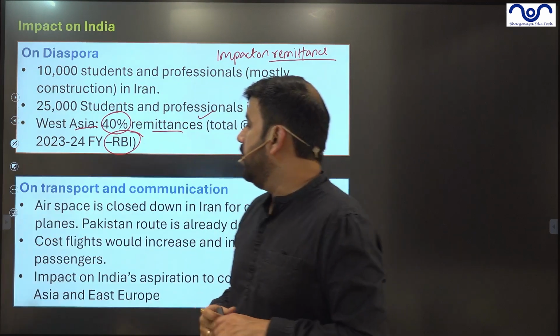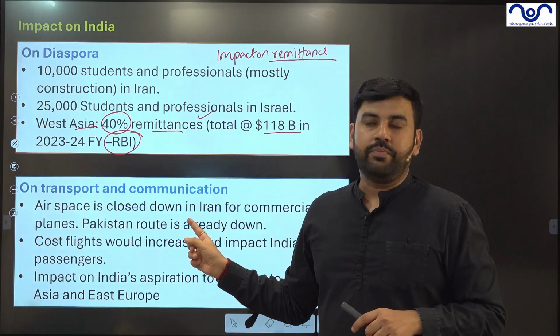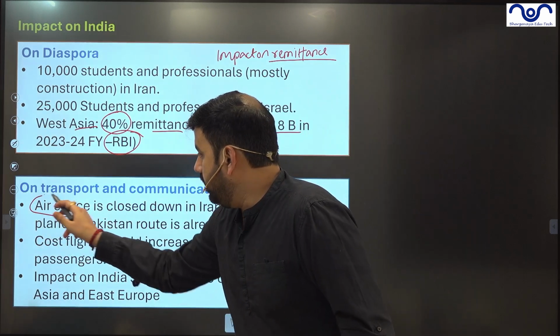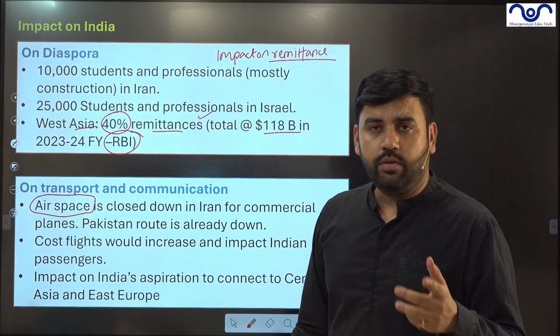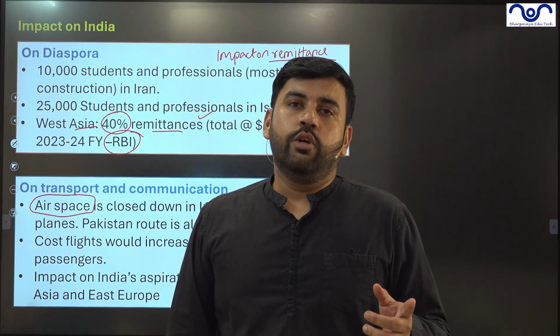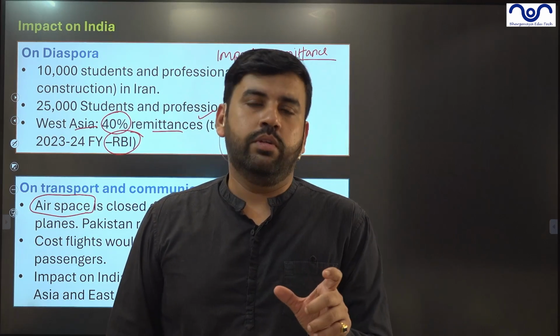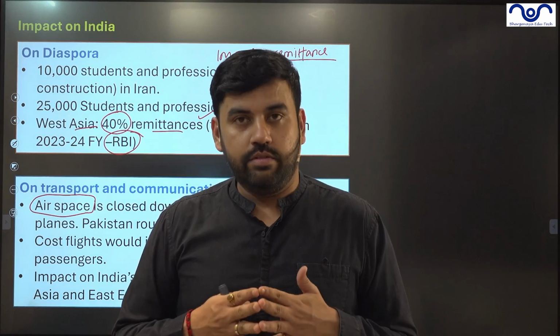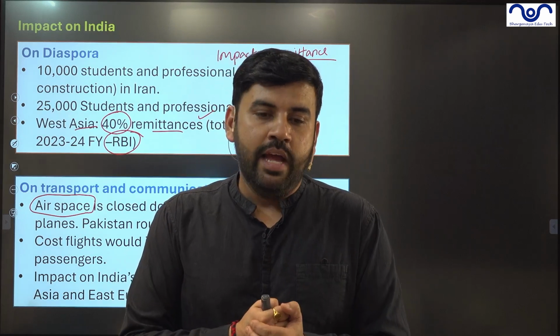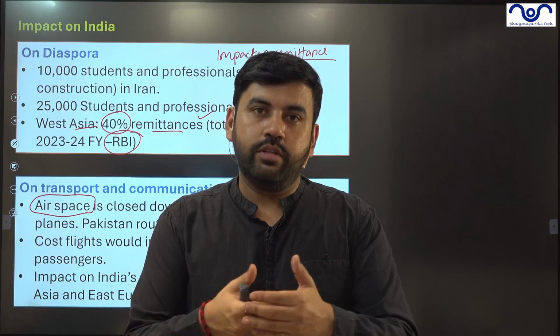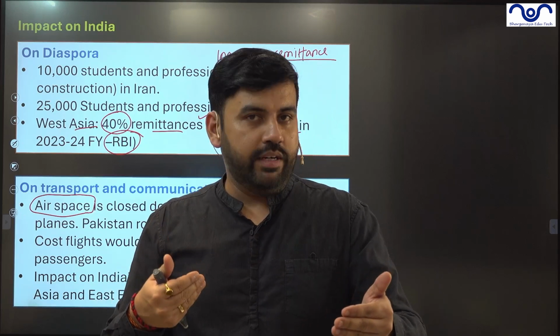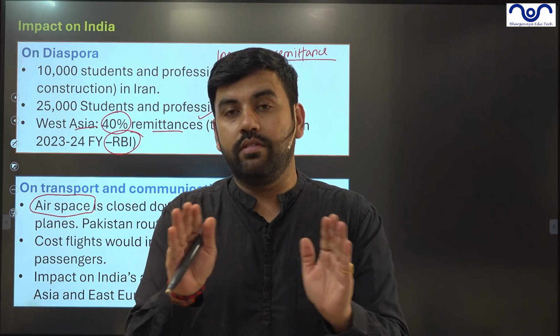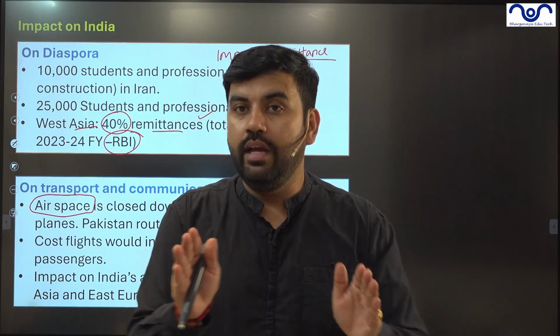Second, transportation and communication. Now, airspace has been closed down. Although India has good relations with Iran, so Iran has provided exemption to India, which shows a good friendly relations with India and Israel, India and Iran, for instance. And because of that opening of the space for the special conditions, India can easily evacuate its citizens. However, the overall commercial flights are now being closed down.